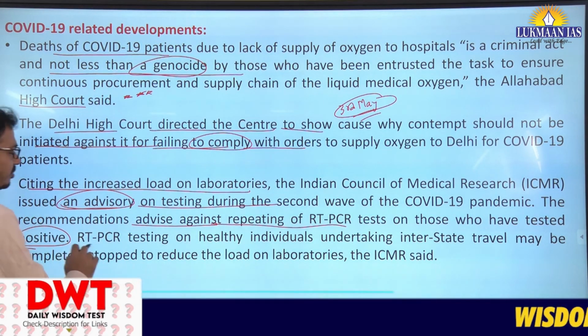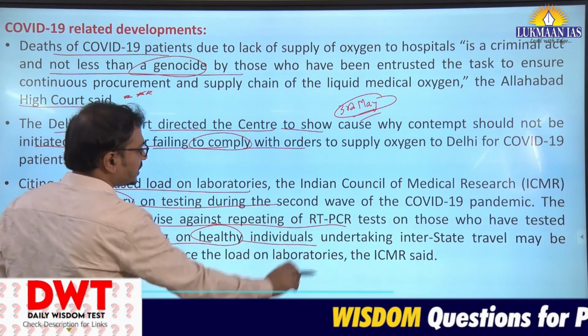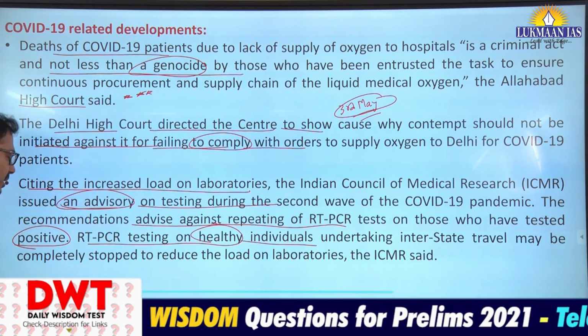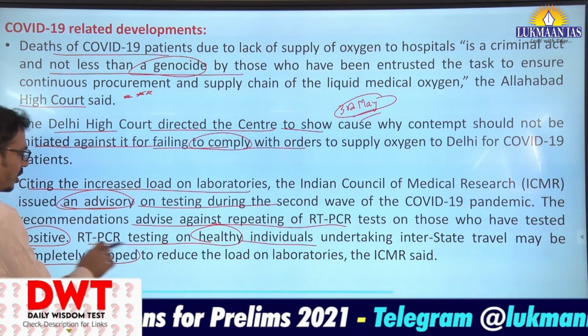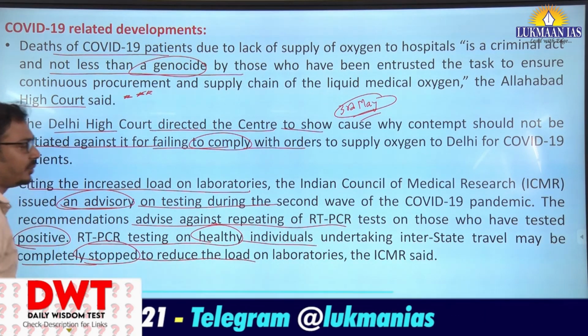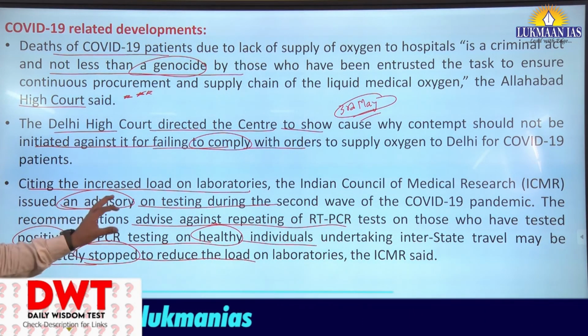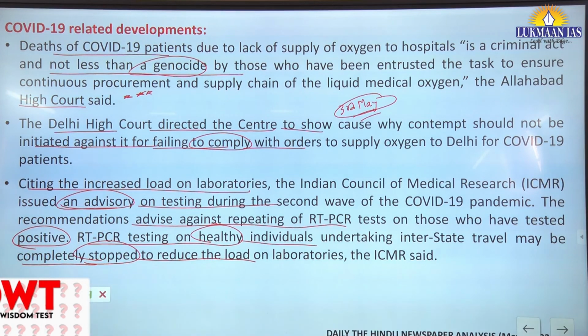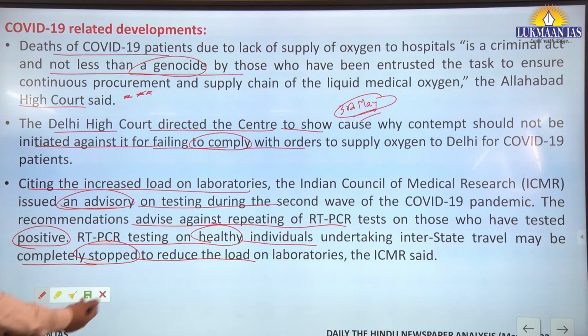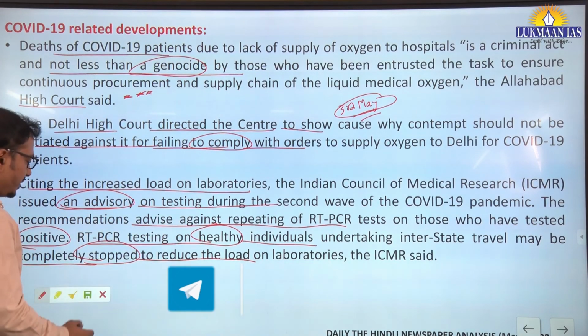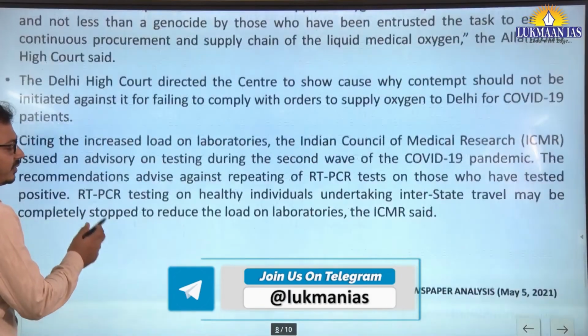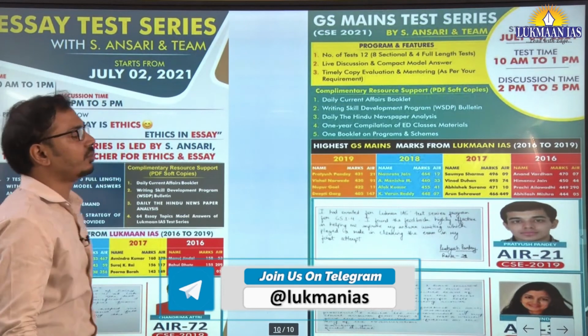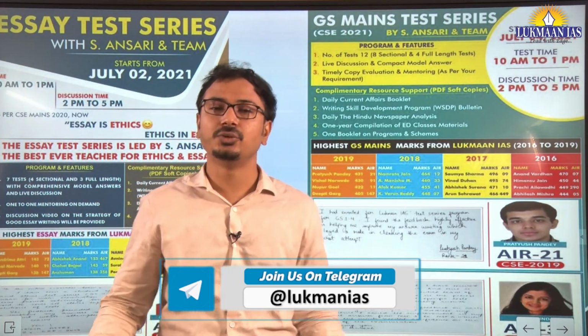Along with that, RT-PCR testing of healthy individuals undertaking interstate travel may be completely stopped to reduce the load on laboratories. This is the ICMR advisory regarding RT-PCR testing. These are the important developments at national level, and the important articles from today's The Hindu newspaper.